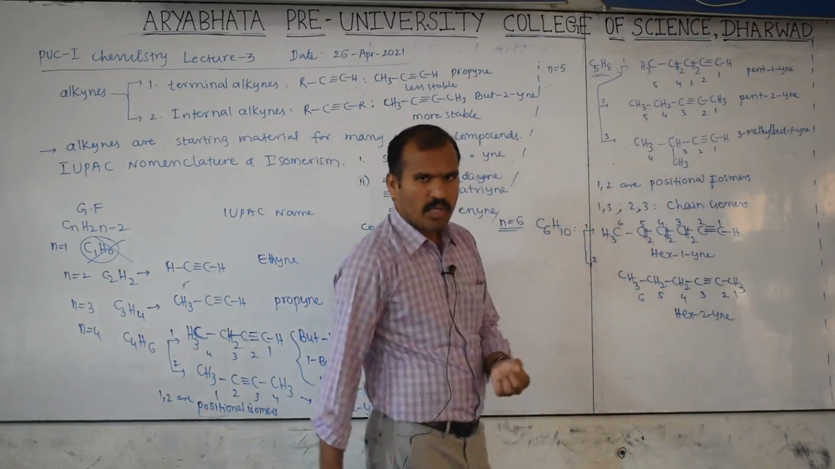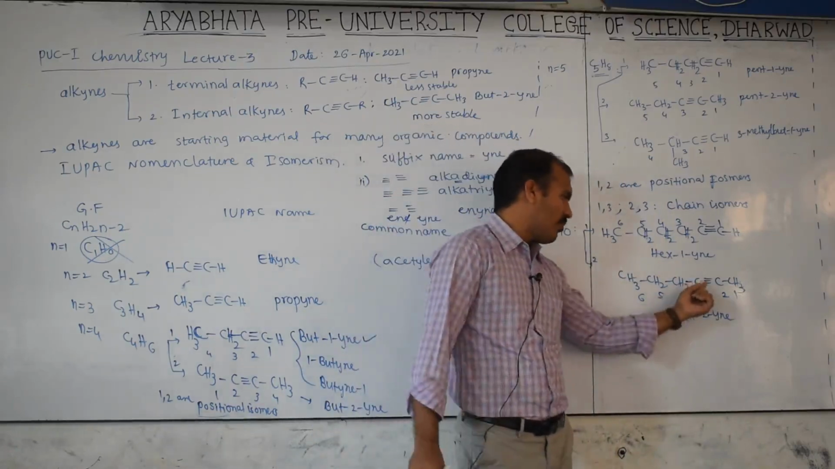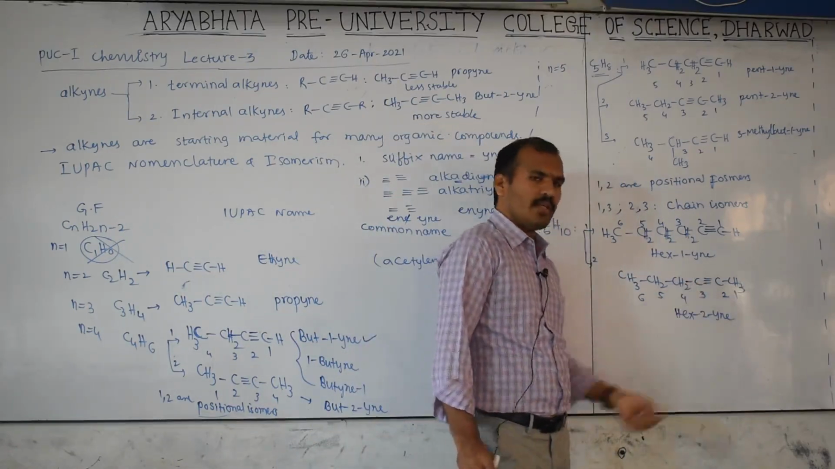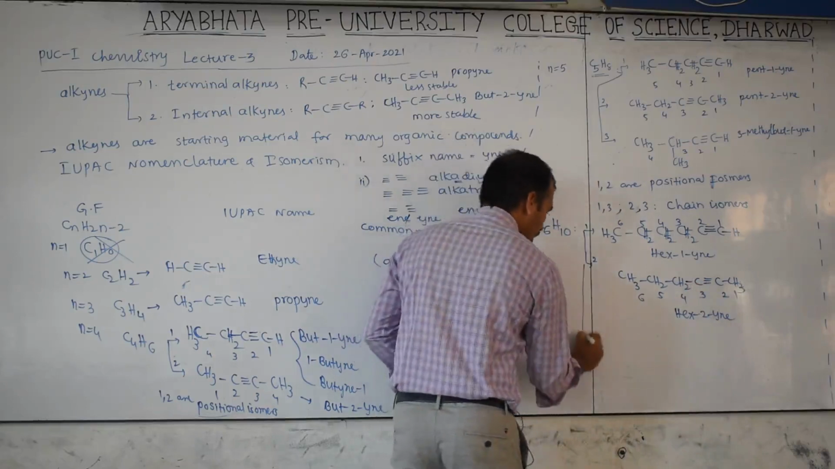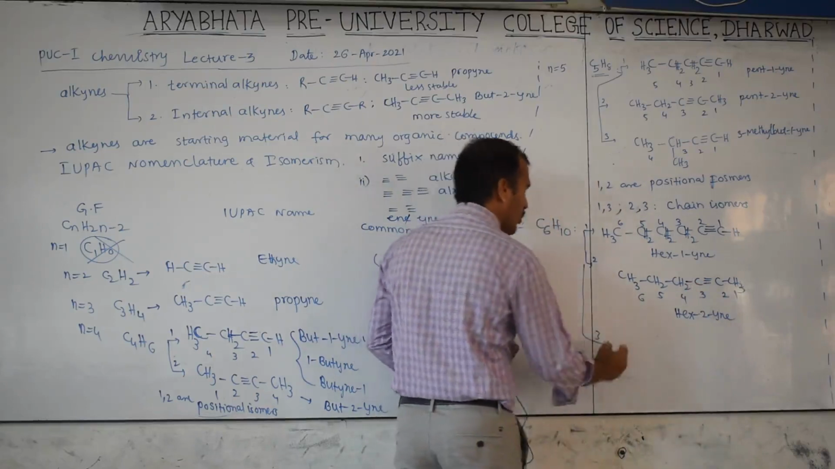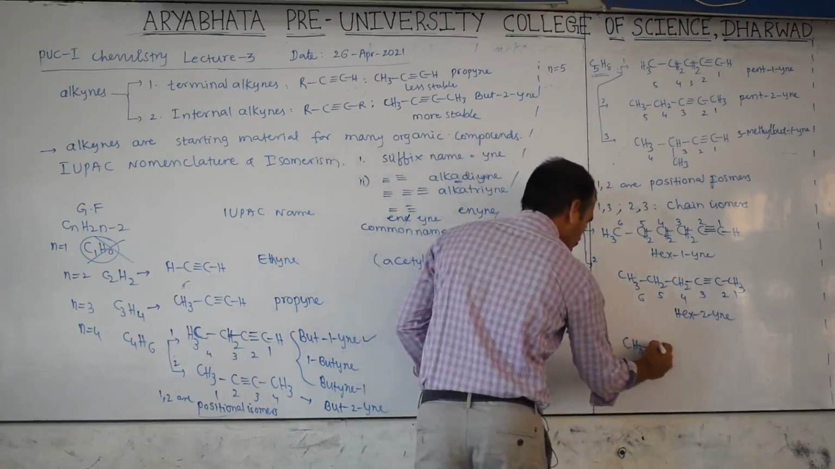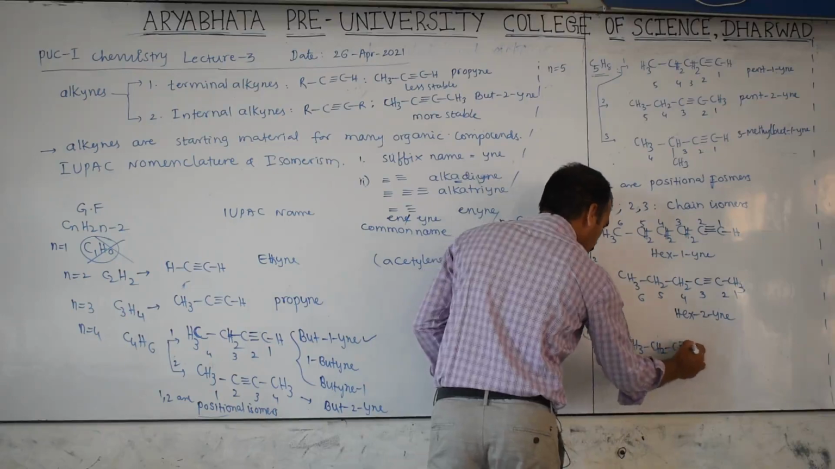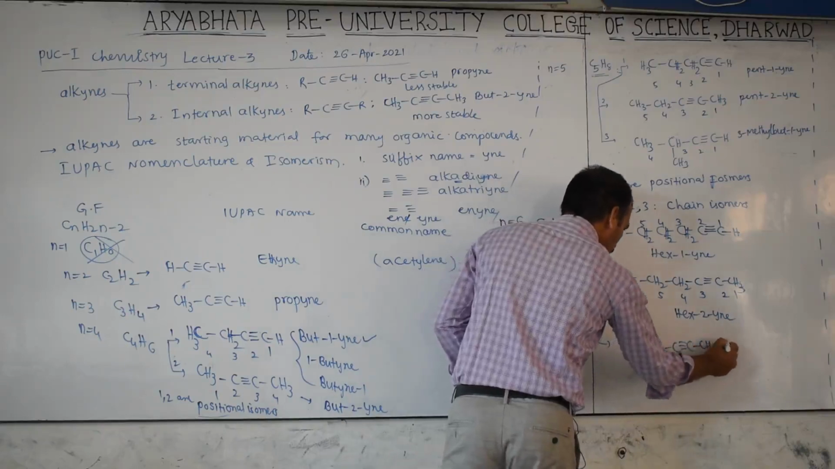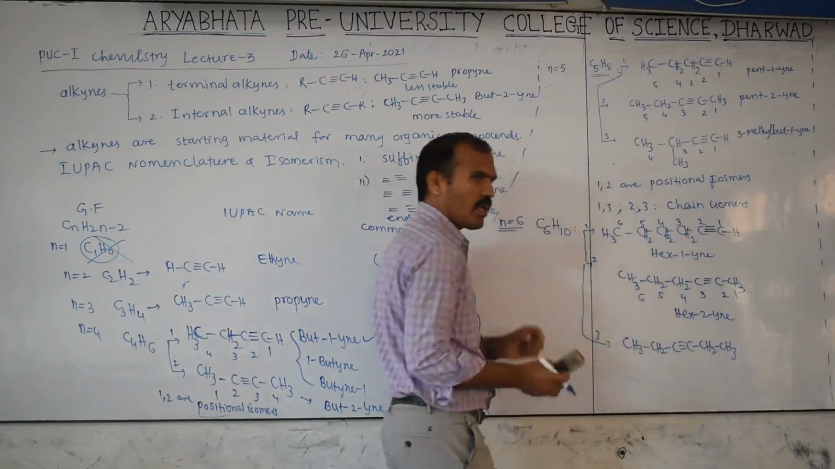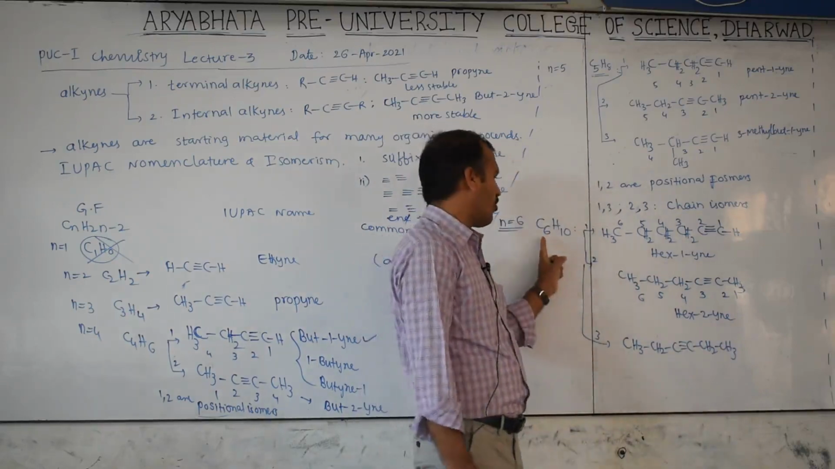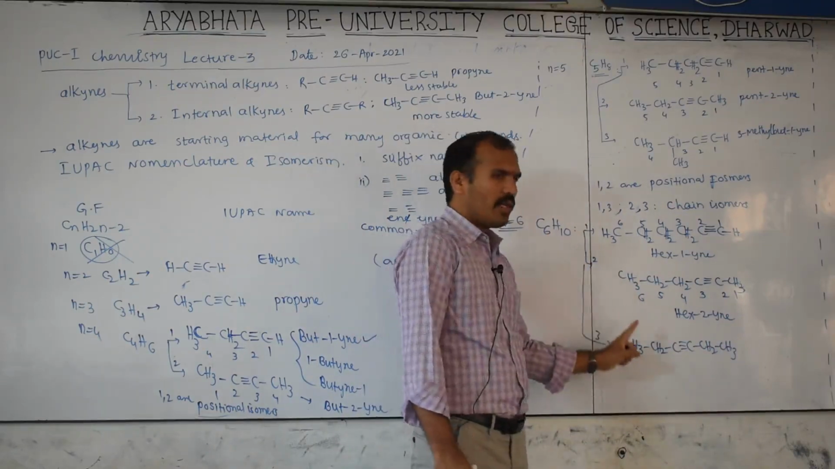Now is any possibility there to shift the triple bond? If you shift here, then the number will be 3. Therefore, again we have another isomer: CH3, CH2, C triple bond C, CH2, CH3. Don't forget when you are writing the structure, the number of carbons should be 6 and the number of hydrogens should be 10.